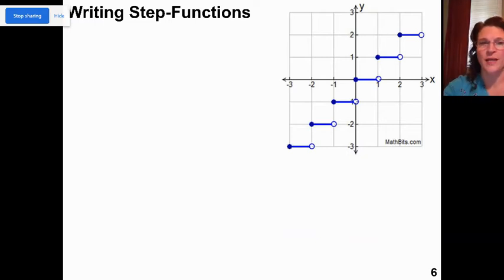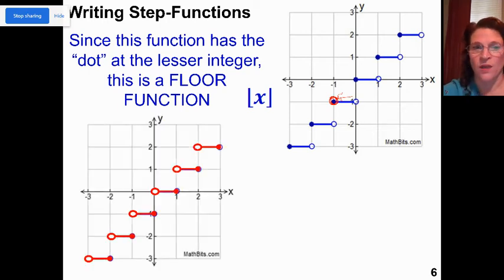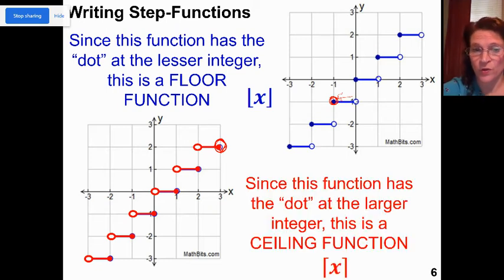Okay, so now how do we write these functions? Since the dot of this function is on the left-hand side, so it's colored in on the left-hand side, that means it can equal that number. That means I'm rounding down. So if I'm rounding down, that means it's a floor function. If the solid circle is on the right, that means you're rounding up. And when you're rounding up, it's a ceiling function.